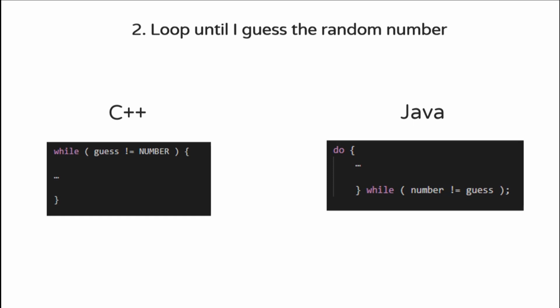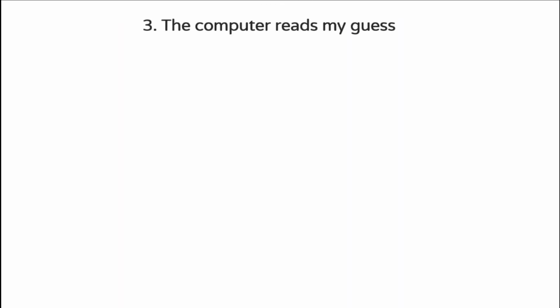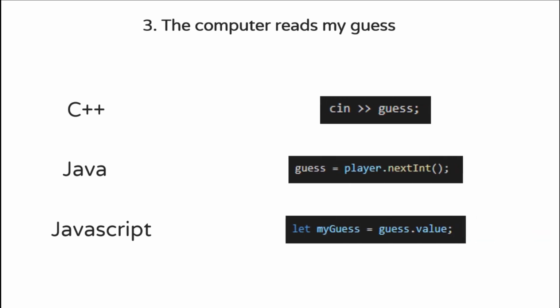And now, as a third step, we will make the computer read our guess. That's the code to do that in each language. Different programming languages handle input differently, so there is some variation here. And as you can see, JavaScript reads the value directly from the HTML form.